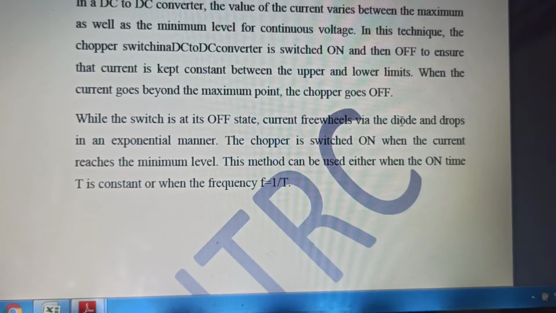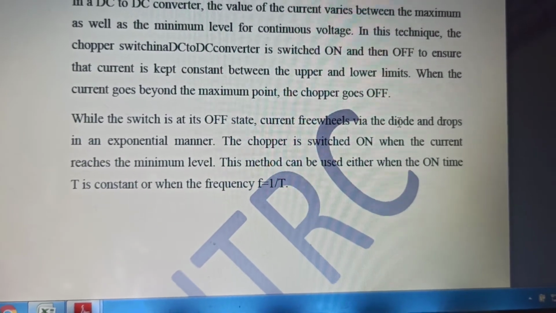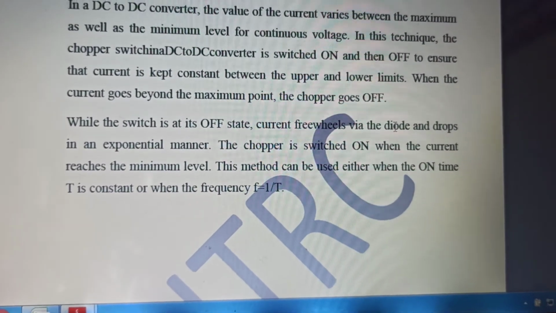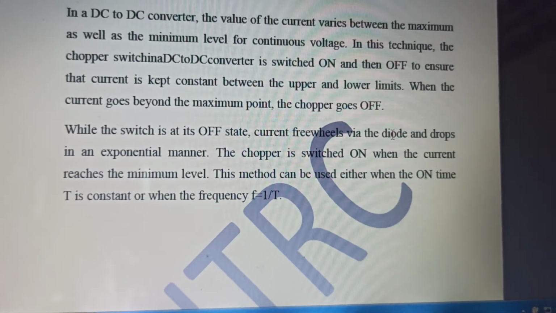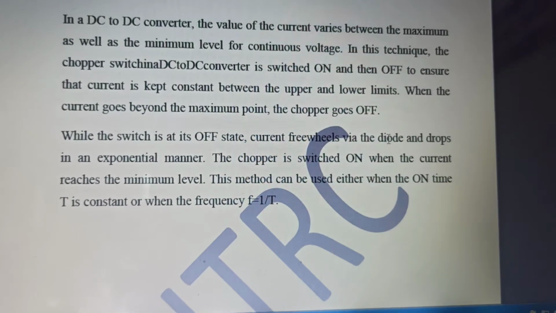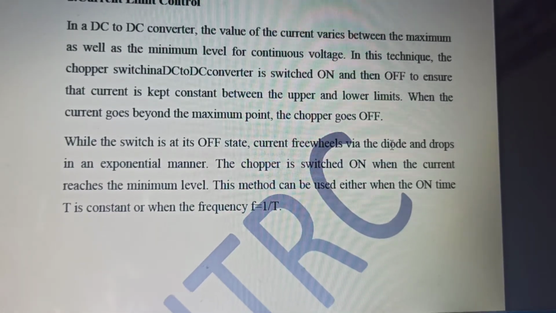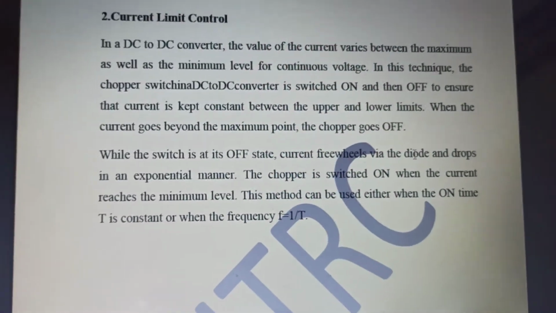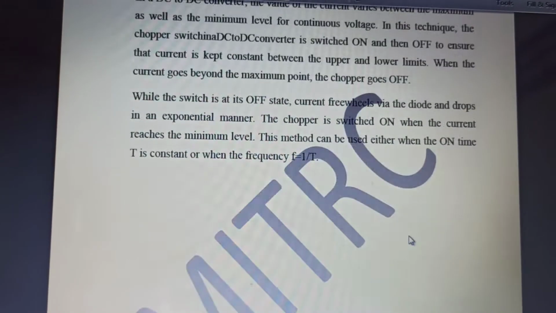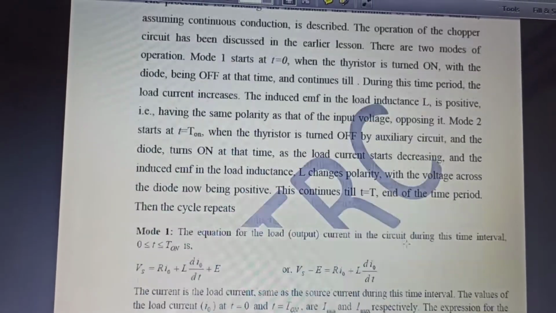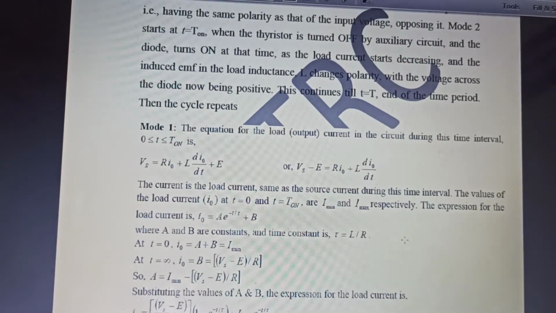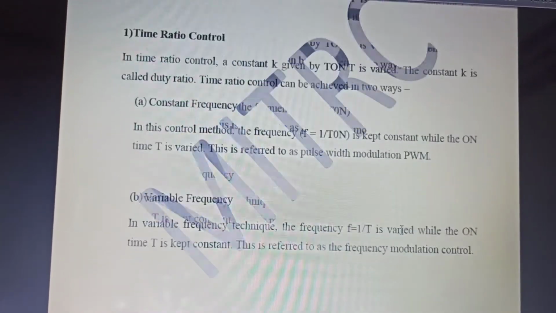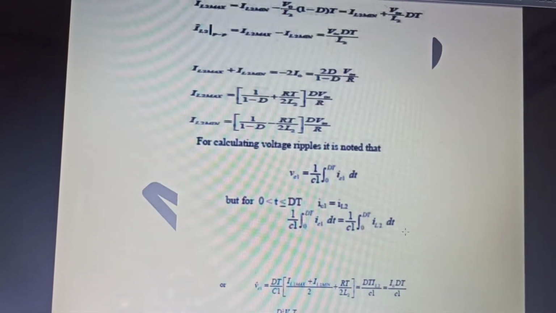After that, when the current reaches the minimum level, the chopper is switched on. So the current has to be maintained between a band. Are you getting it? The current will remain inside a band. This is what we discussed in current limit control. Now have a look at this. I had discussed the maximum and minimum value of load current. Now I will come to one more point, that is this thing.